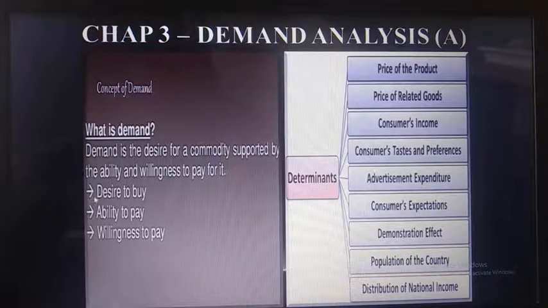For a demand, we should have a desire to buy it, ability to pay for it, and willingness to pay for it. Then only we can say it's a demand. This is the actual meaning of demand. Demand is nothing but the actual purchasing. When we are actually purchasing the product, then only we can say it's a demand. Nextly, if you'll see, there is a price. See, price of a product.